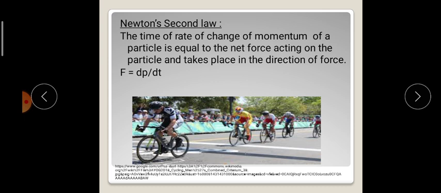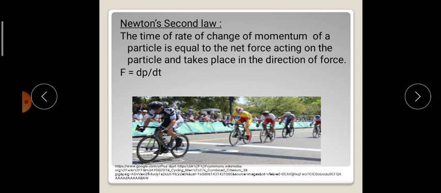Newton's second law. It has been observed that the time rate of change of momentum of a particle is equal to the net force acting on the particle and takes place in the direction of force, which can be written in equation as F is equal to dP by dt.